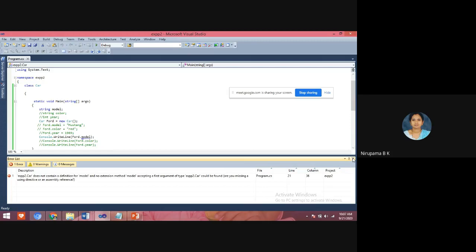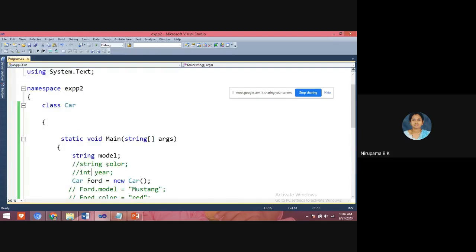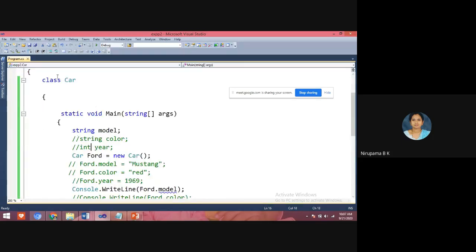Students, today afternoon we have lab. In the lab we'll see this program. But according to the syntax, here we have created a class, and this is the member of the class, the string model that I want to display. Here I have created an object of this class. The object is Ford, and using object dot model I want to display it.